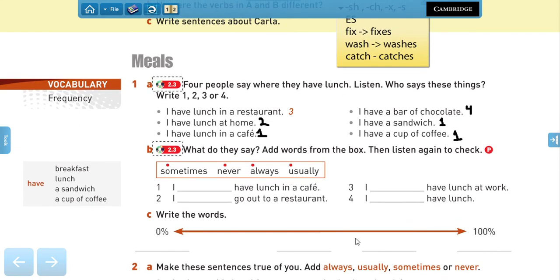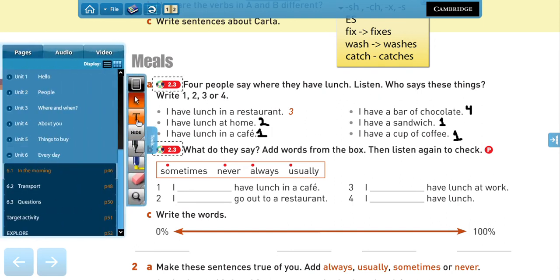Very good. Now here we have a scale that goes from 0% of times to 100. So can you put the words sometimes, never, always, and usually in the correct order? So pause the video and do the activity. Are you ready? So let's see.